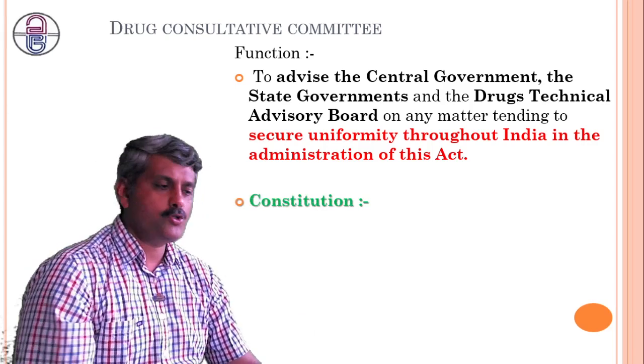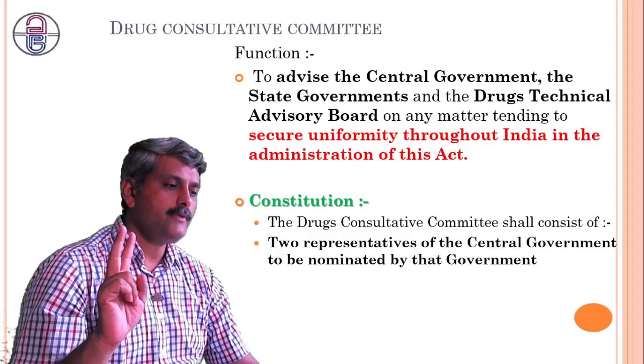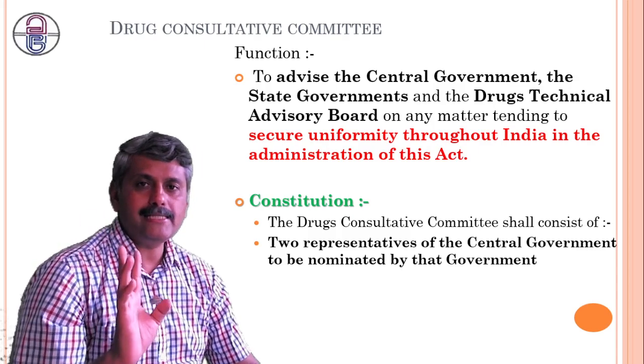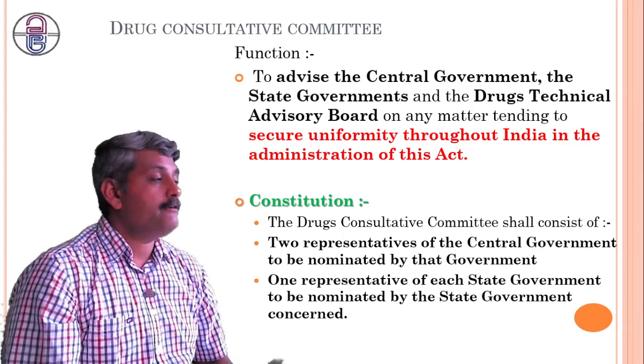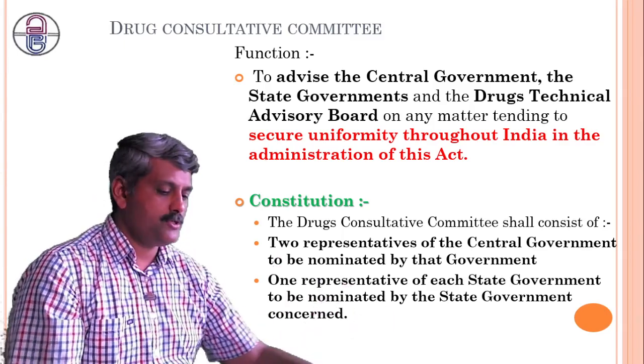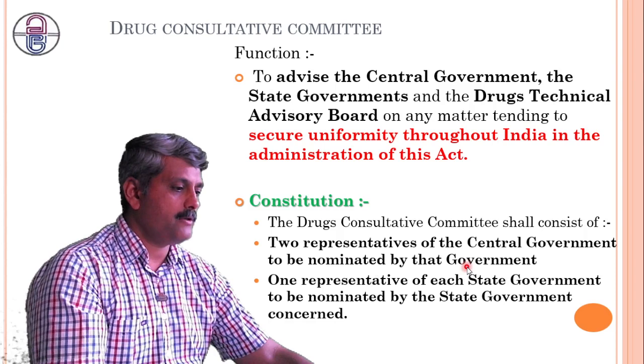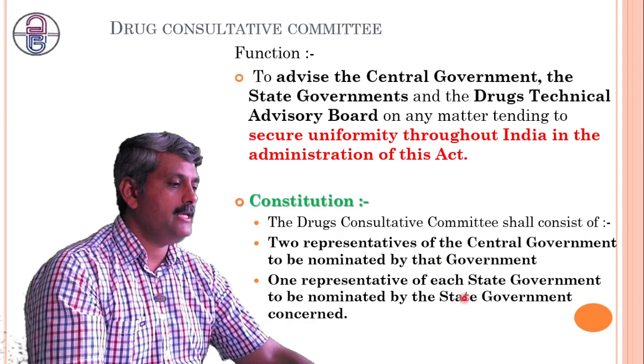Its constitution is 2 members, 2 representatives from the central government, and 1 representative of each state. This is the most important: 1 representative of each state.